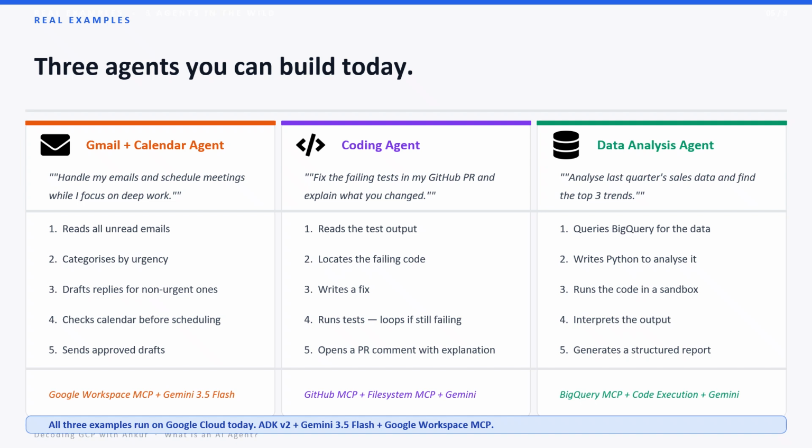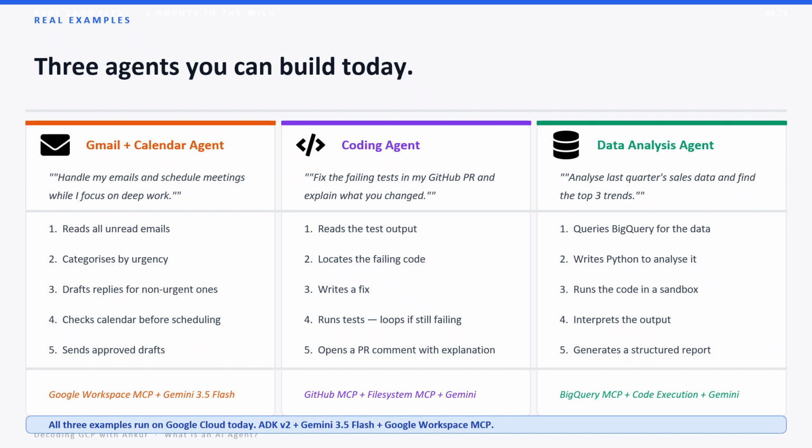3 agents you can build today on Google Cloud. Gmail and Calendar agent. You say, handle my emails while I focus on deep work. The agent reads your inbox, sorts by urgency, drafts replies, checks your calendar, sends the approved drafts. You are not involved in any of those steps.